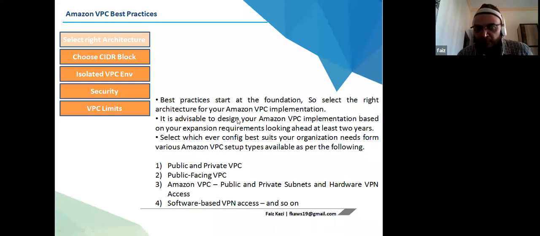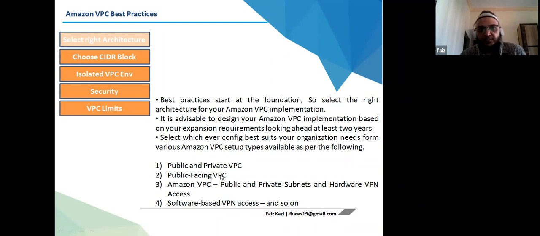It is advisable to design your Amazon VPC. VPC is very, very important when you design your cloud architecture in AWS. So implement it based on your expansion requirements, looking ahead at least 2 years. Your design should have an expansion level of at least 2 years. Select whichever config best suits your organization's needs from various